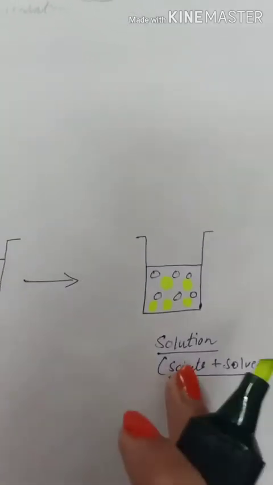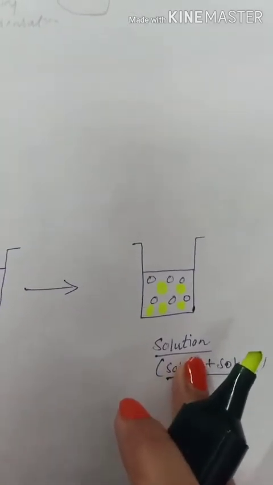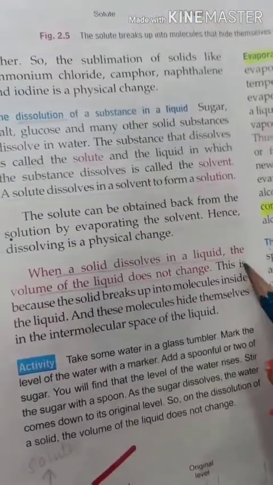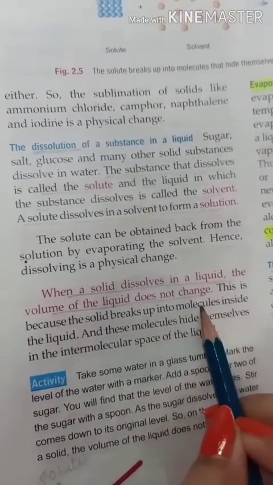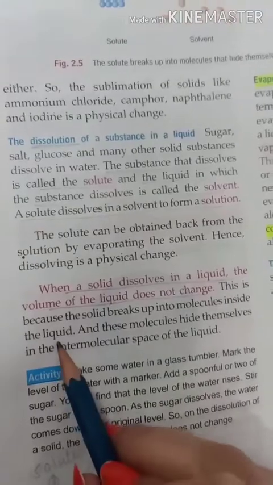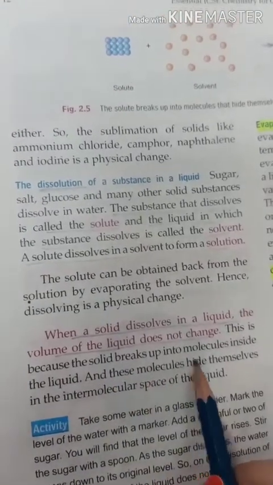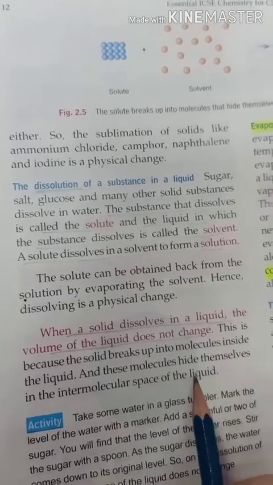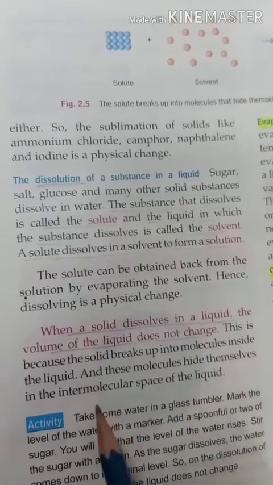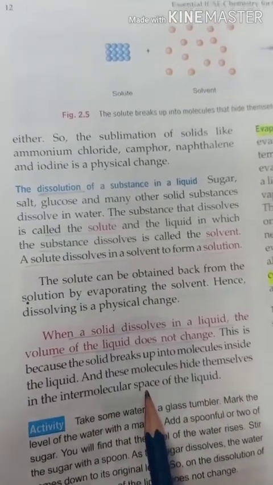And the volume of solution remains the same. So you can underline in your book, this is because the solid breaks up into molecules inside the liquid and these molecules hide themselves in the intermolecular space of the liquid, because in liquid intermolecular spaces are large.